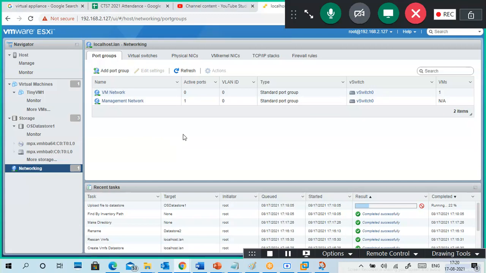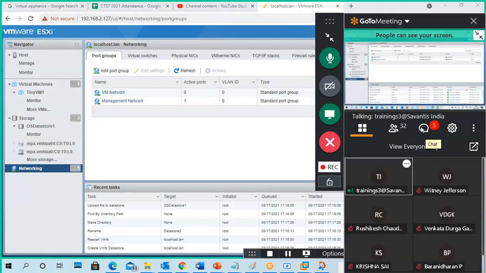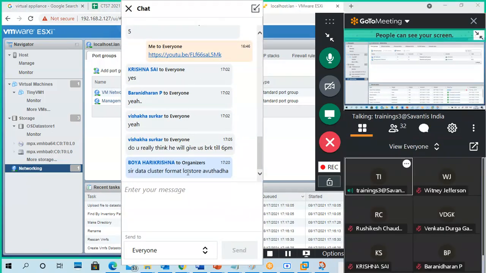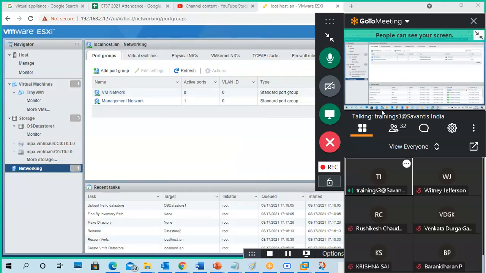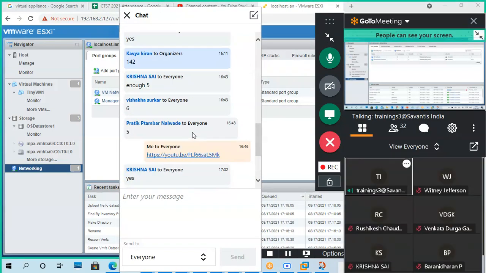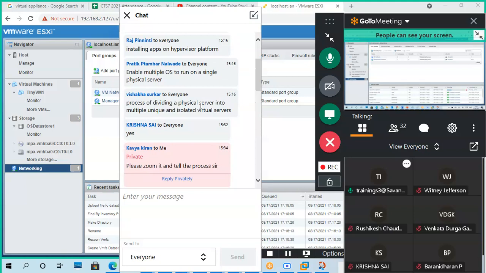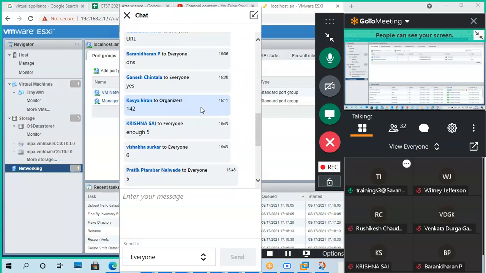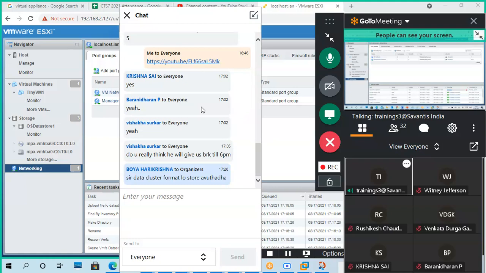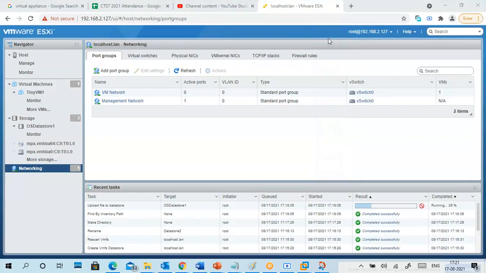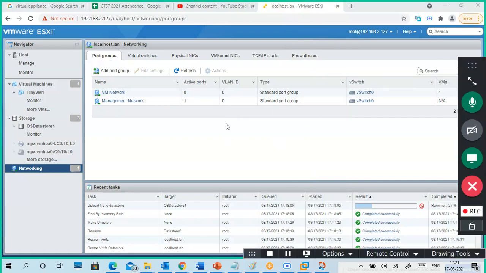Data cluster format. I read that much only. The image is stored in the local storage. We are not creating any clusters here, so we can create it, but again, other virtual components are required. Okay. So this is the management.